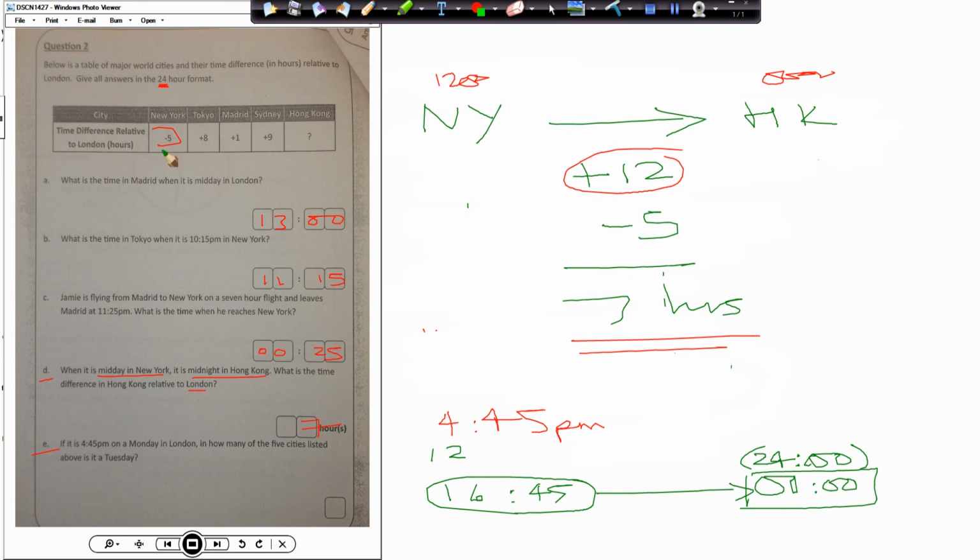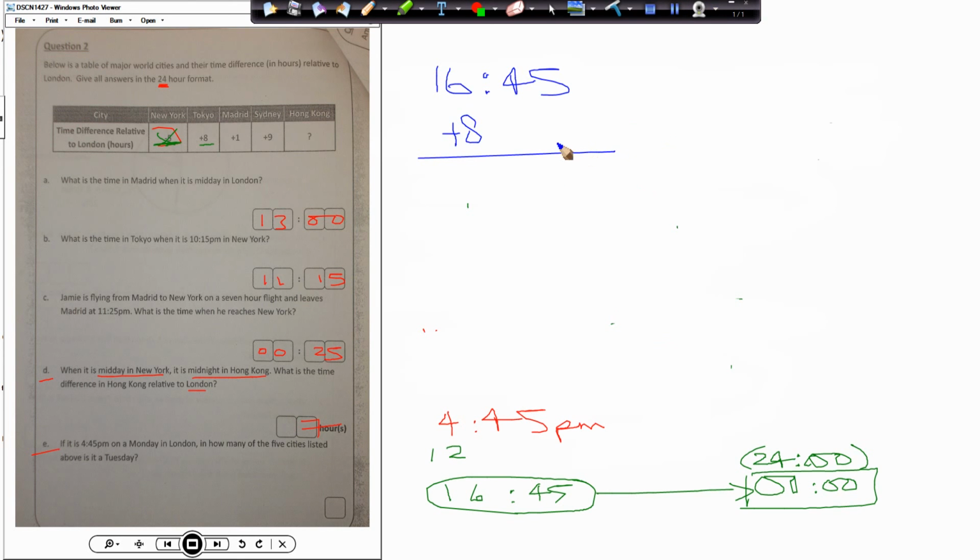What about New York? Is New York ahead or behind? It's behind. Tokyo is ahead or behind? It's ahead by 8 hours. So if you do 16:45 and we add 8 hours onto it, that will give us what time? 24:45. So will that be the next day? And the answer is yes. So we know Tokyo will be in the next day.